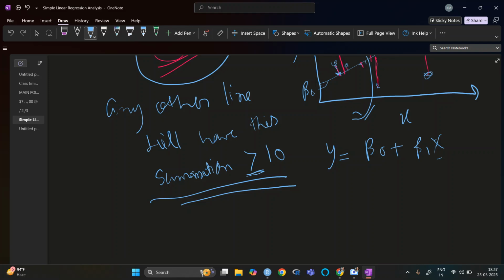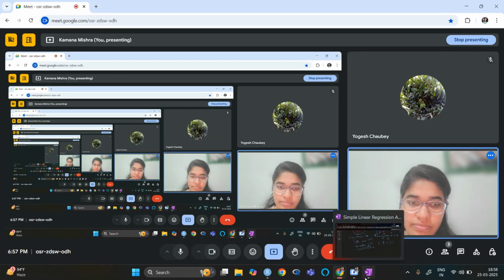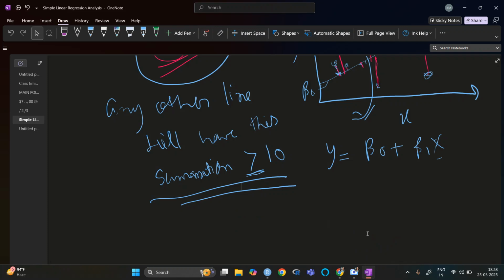This is least square estimation. Is it clear graphically? If it is not clear, you can ask. Otherwise, we will move to how we can understand it theoretically.